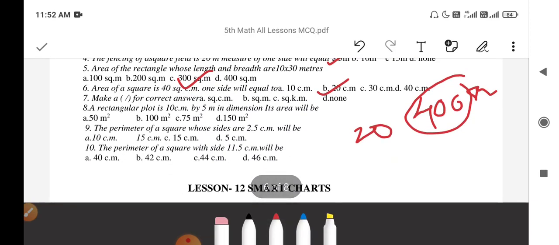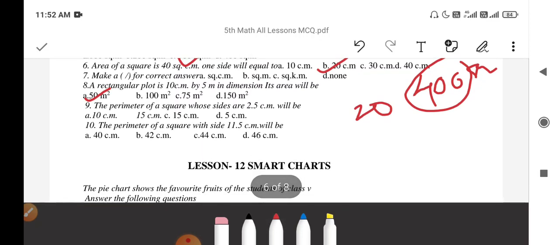Then next question, make a correct answer. Square centimeter, square meter, square kilometer. This question is incomplete. We'll come to the next question. Question number 8. A rectangular plot is 10 centimeter by 5 meter in dimension. Its area will be, length is 10 and breadth is 5. So area will be length multiplied by breadth. 10 multiplied by 5 equal to 50 meter square.